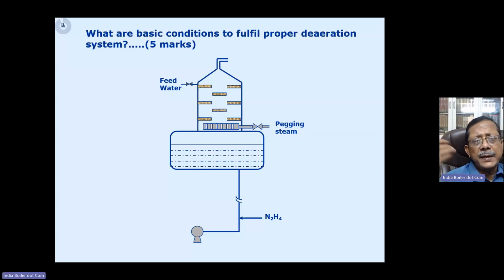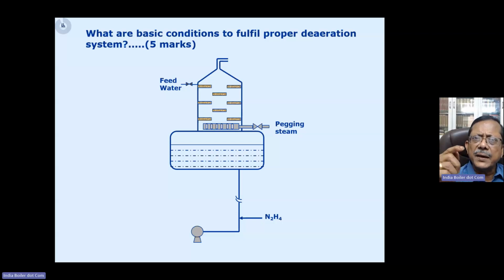And then if you see after the deaerator, the water contains around 7 ppb of dissolved oxygen, which is still not the desired dissolved oxygen limit for us. We need to further reduce it. Now here we need to add the chemical scavenger, the oxygen scavenger, which is basically hydrazine in the case of a high pressure, high temperature boiler.